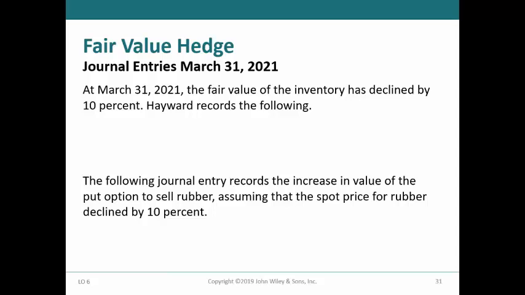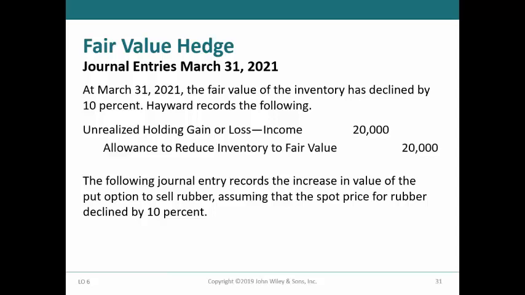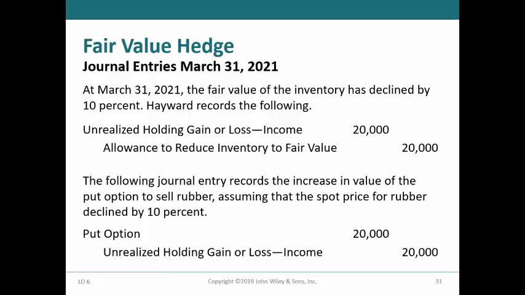To record the decline in the value of the inventory, Hayward would debit unrealized holding gain or loss income and credit allowance to reduce inventory to fair value for $20,000. Hayward would also record the increase in the fair value of the put option by debiting put option for $20,000 and crediting unrealized holding gain or loss income for the same amount.